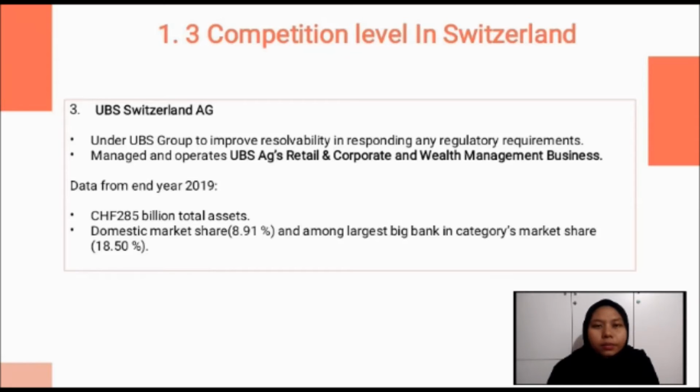This bank is the third biggest bank in Switzerland in terms of total assets, with 8.91% of the domestic market share and 18.50% of the market share among the big banks.